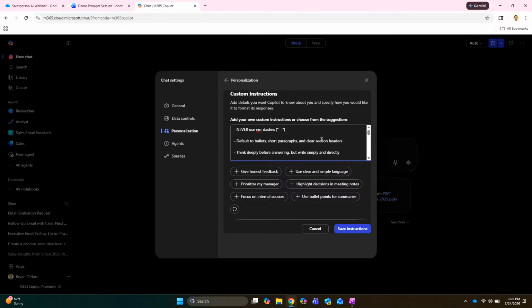Let me get that Word doc open here. The first part, of course, is to get rid of the M dashes, an obvious way you can see that somebody has used some kind of AI. There are also other ones in here, like default to bullets and short paragraphs. That's more for me in this case. So you want to think about what you're putting in your own. This may not be for you.